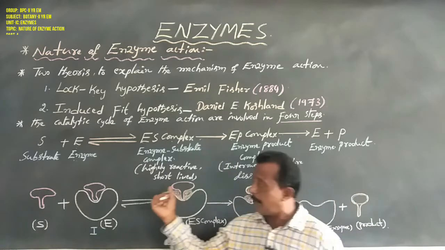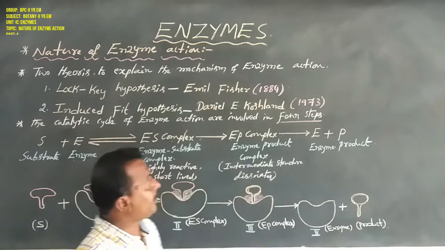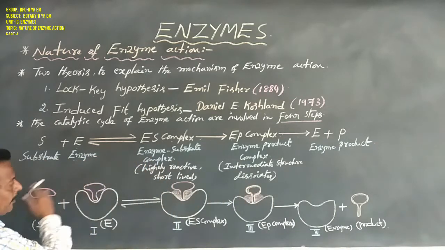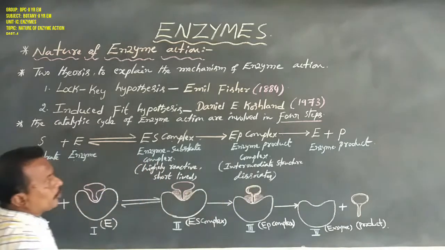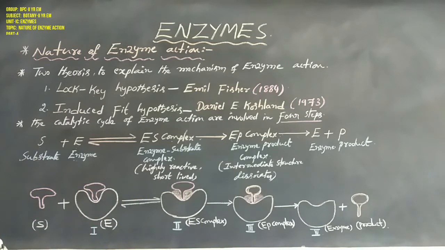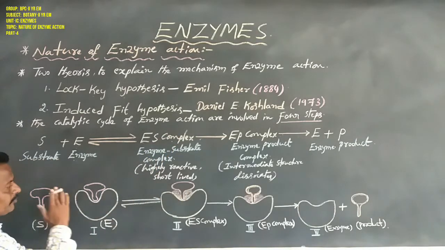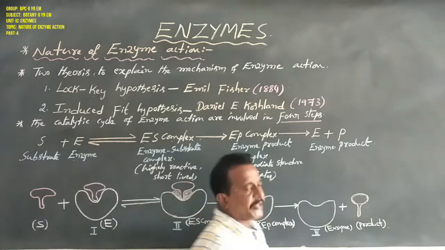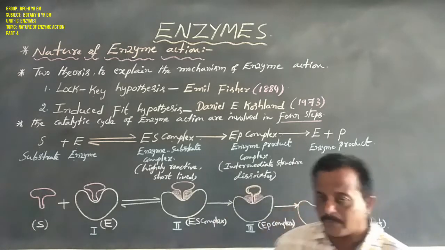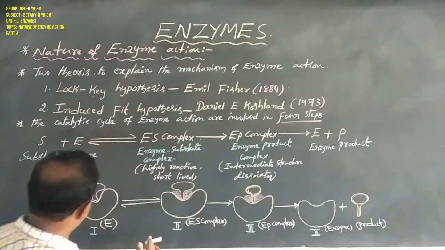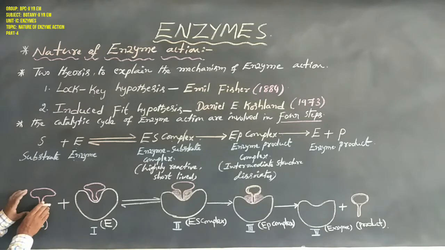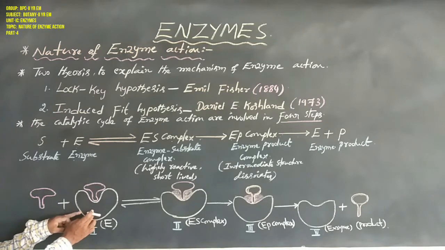Dear students, to observe this phenomenon, here is a diagrammatic representation of the nature of enzyme action. This is a substrate, this is an enzyme.